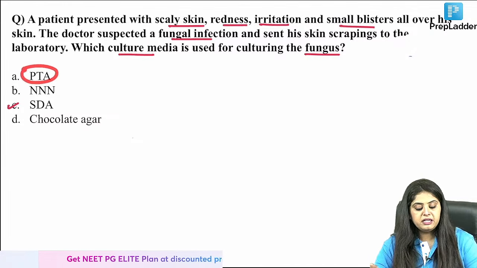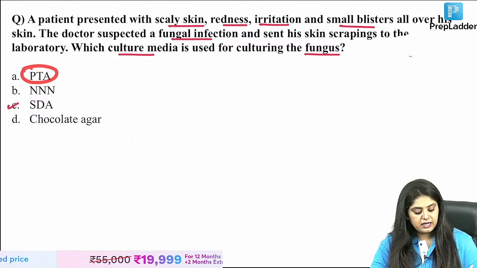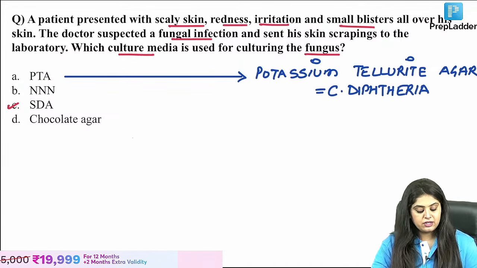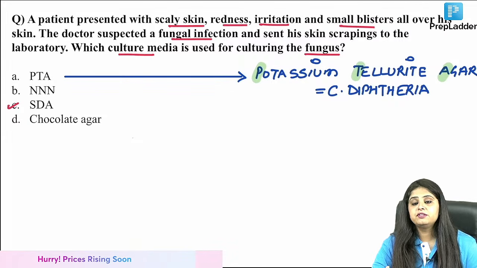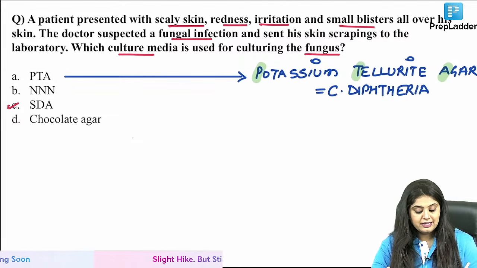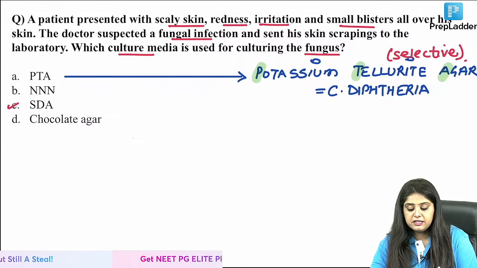Where do you use PT? I know I'm asking you bacteria today only, but why not? पोटेशियम टेल्यूराइट agar कहाँ use करते हैं? Potassium tellurite agar is going to be used for Corynebacterium diphtheriae. Tomorrow I will teach you. It is the selective media for Corynebacterium diphtheriae.